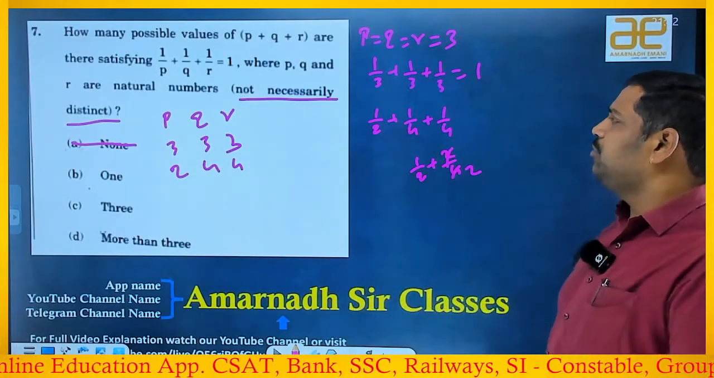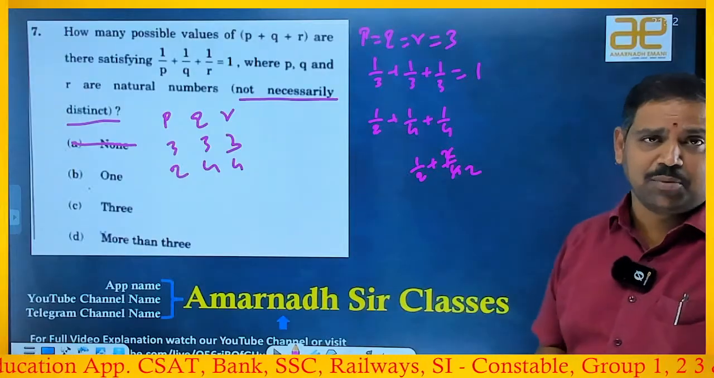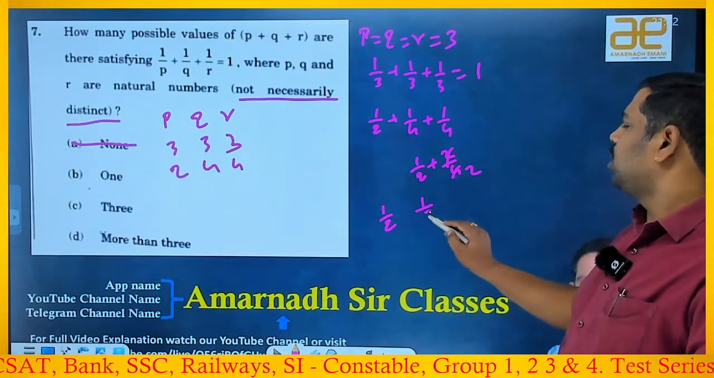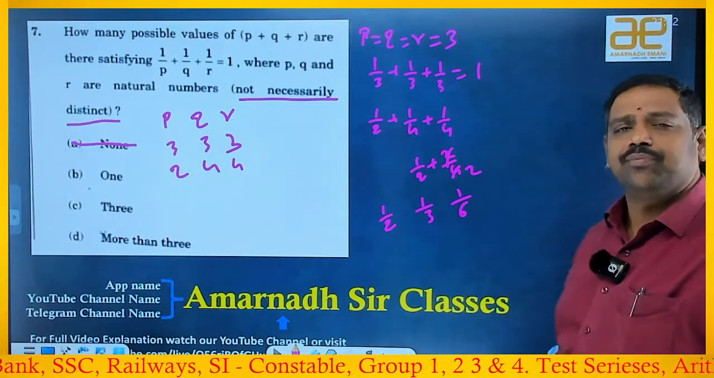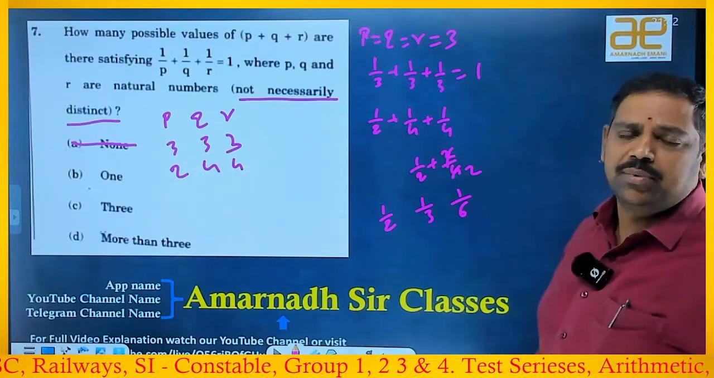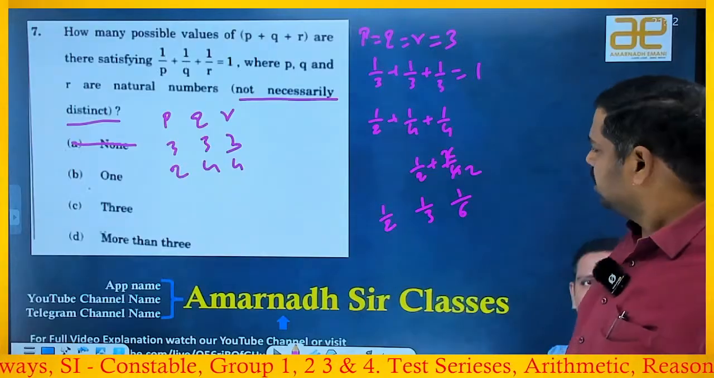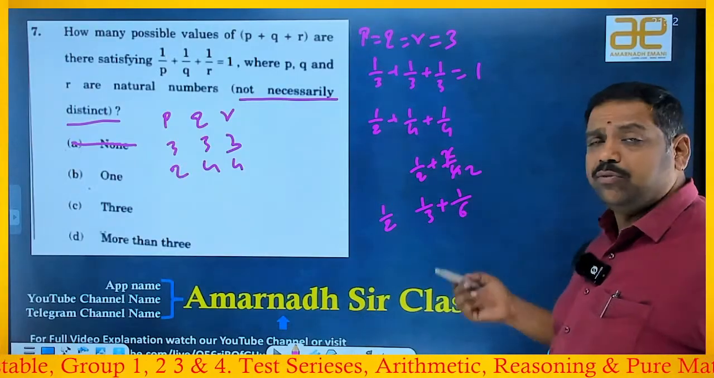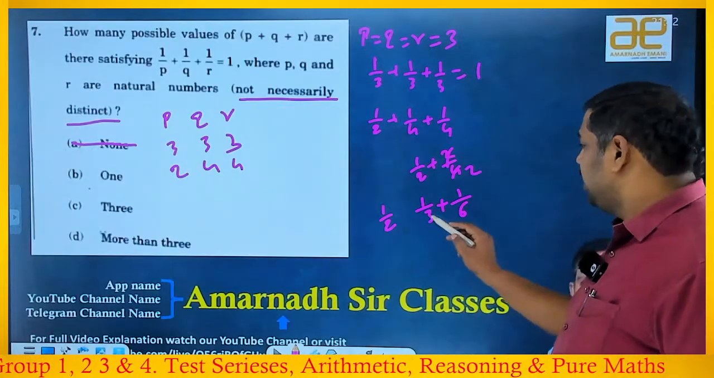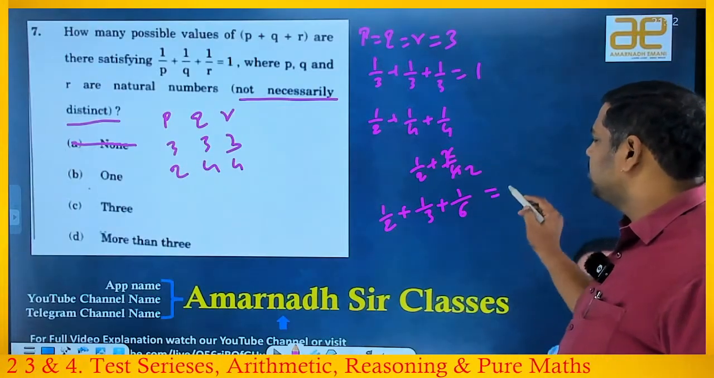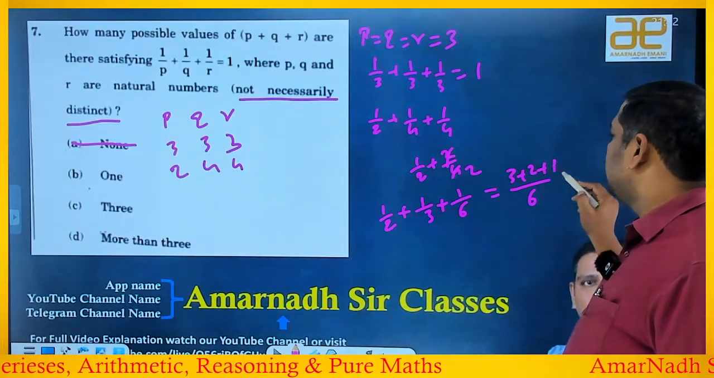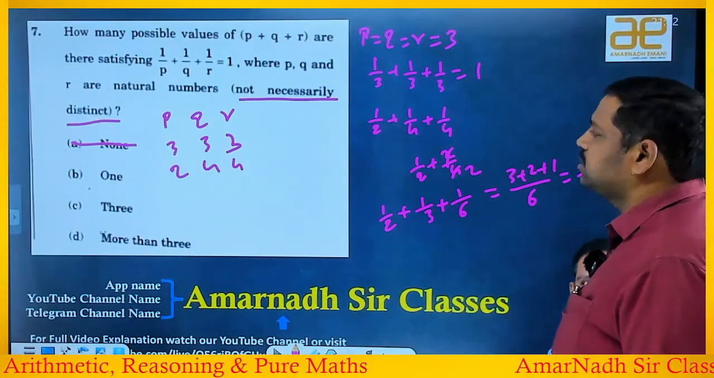Okay, and if you observe some other possibilities, if you think 1 by 2, 1 by 3 and 1 by 6, if you take the sum, it is equal to 1. Why? Because 1 by 2 plus 1 by 3 plus 1 by 6, add all three, LCM is 6. So it is 3, 2 and 1, right? It is equal to 6 by 6, which is equal to 1. Yes, we can take it.